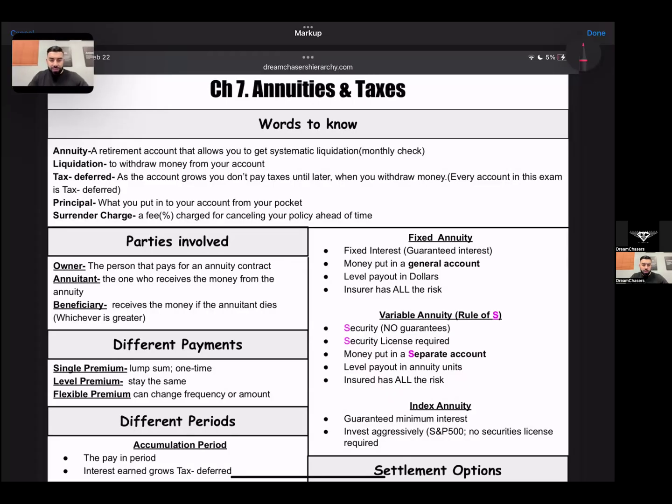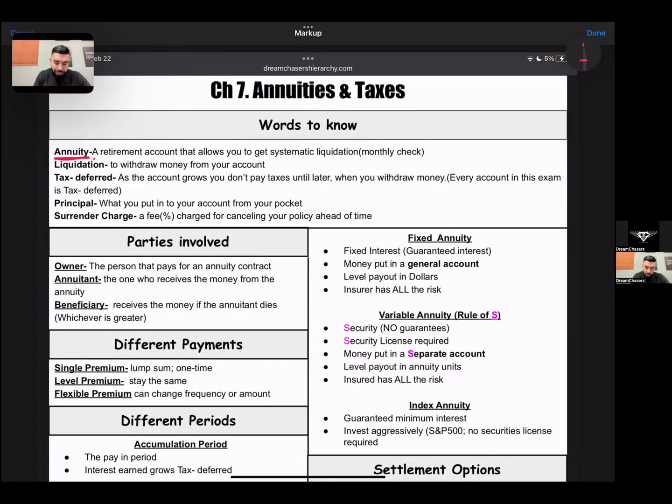Chapter 7, we will be going over annuities and taxes. So, a couple of the words to know: an annuity. An annuity is a retirement account that allows you to get systematic liquidation. Just think an annuity is a fancy word for a savings account, a fancy word for a retirement account, right? It's money you're going to put in to this account to save for retirement.